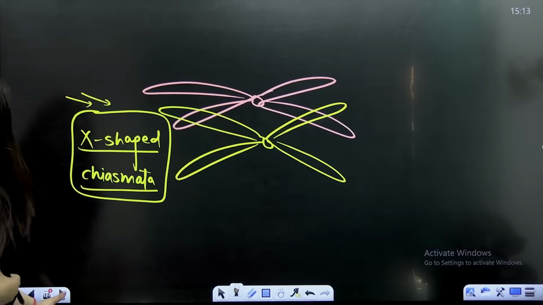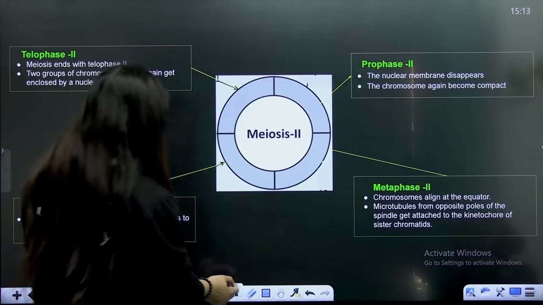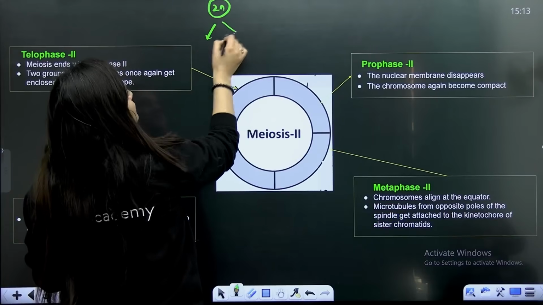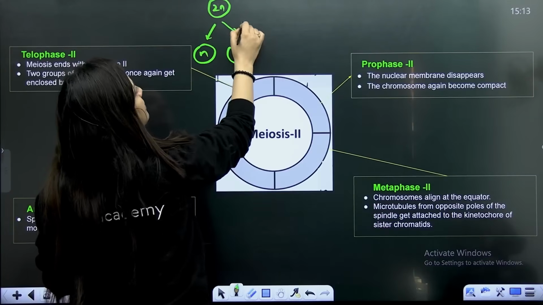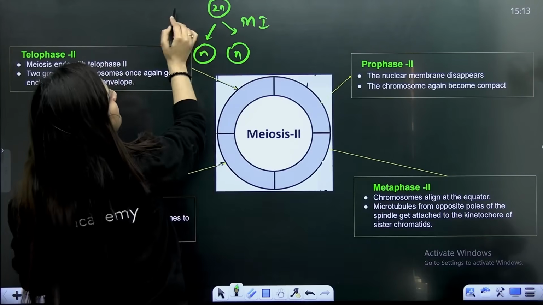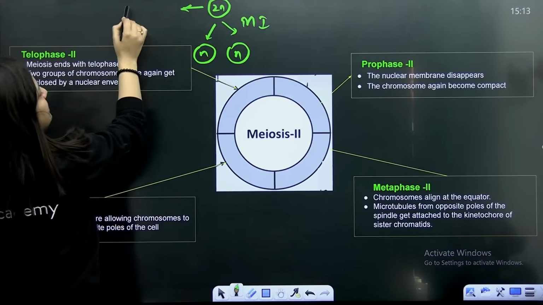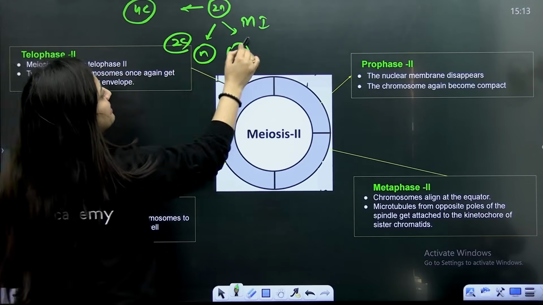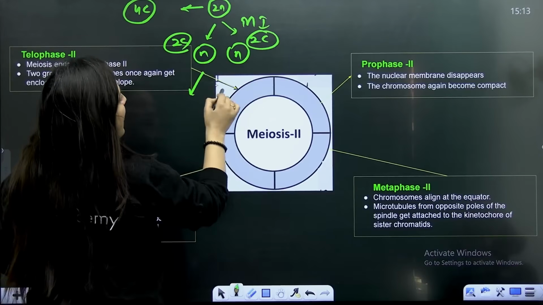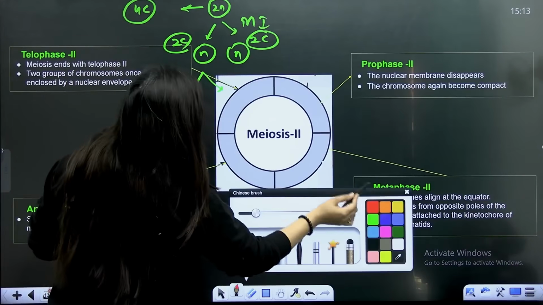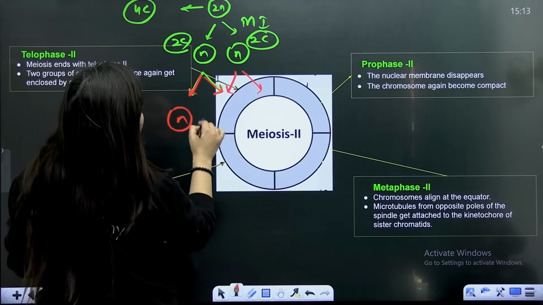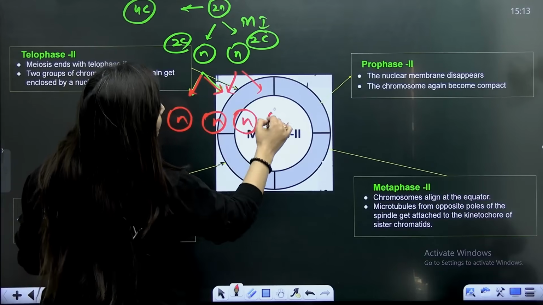Okay, now meiosis 2 is the next thing, which is considered equivalent to mitosis. Why? Because in meiosis 1, you know that the chromosome number will reduce to half. But remember one thing here: the DNA content will be 4C. After meiosis 1, in these two daughter cells, the DNA content is 2C. And then there is the requirement of meiosis 2, because we have to reduce this DNA content as well.